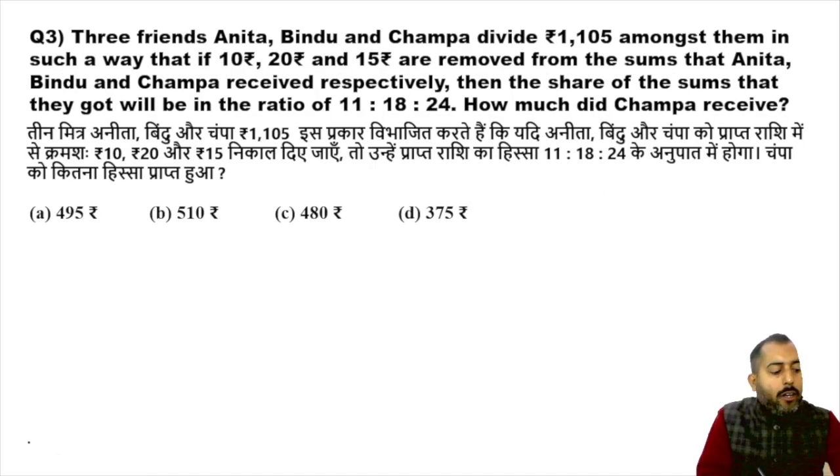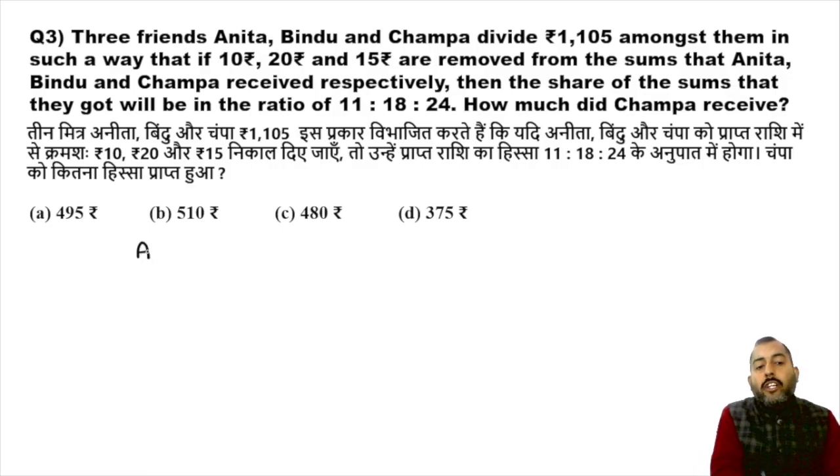Okay, now let us read this question. It says, three friends Anita, Bindu, Champa divide 1105 amongst them in such a way that if 10 rupees, 20 rupees, 15 rupees are removed from the sums that Anita, Bindu, and Champa received respectively, then the share of the sums that they got will be in the ratio 11 is to 18 is to 24.